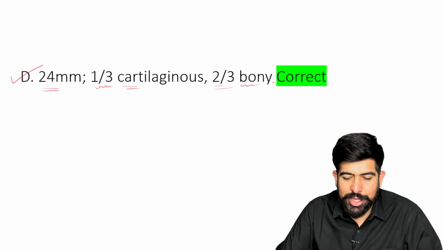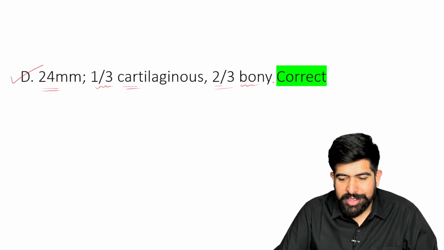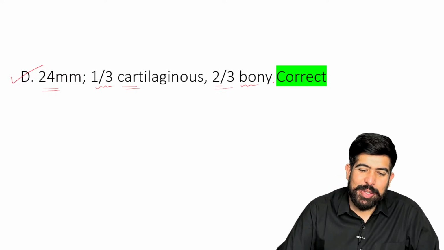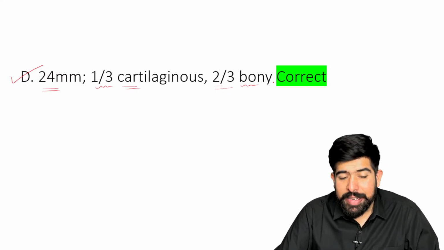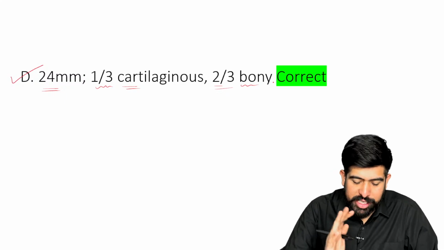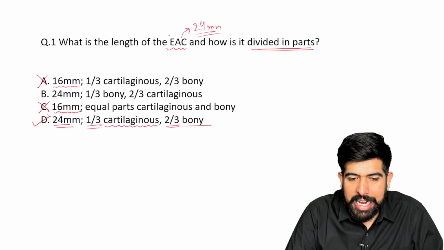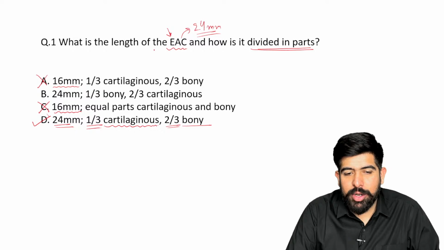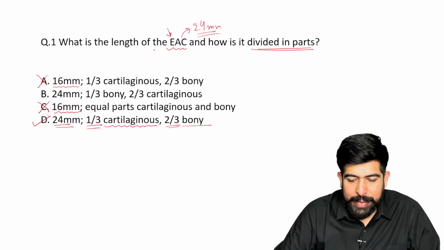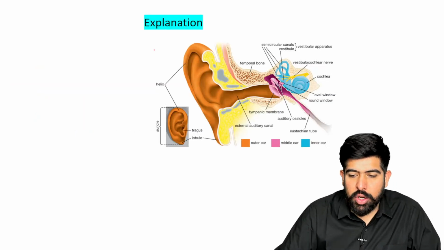I am not asking about the nose. A nose of 24 mm is not possible. So don't confuse it with that. Now let's move forward. The question already mentions EAC, and I have already highlighted it, doctor. We are talking about the EAC, the external auditory canal. Okay, now let's talk about it.